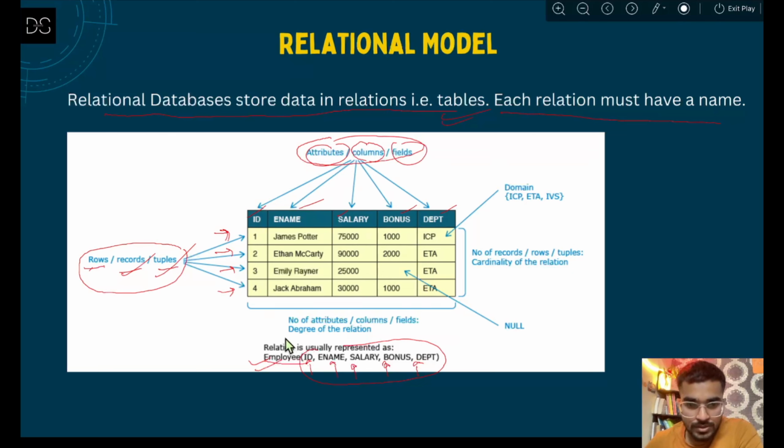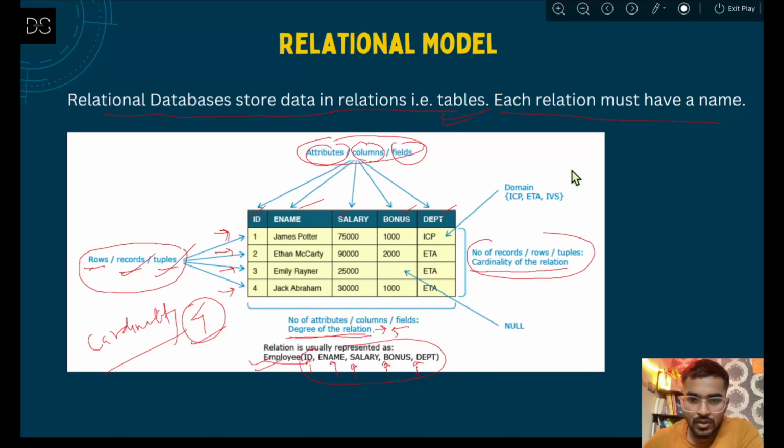Then there are two terms, degree and the cardinality of a relation. Now what is that? Cardinality means the number of records. Whatever number of rows we have, here we have 4 rows, so the cardinality will be 4. Pardon my handwriting. So the cardinality of that data is 4. And the degree is the number of columns. So how many columns do we have? 1, 2, 3, 4, 5. So the degree of the relation will be 5.